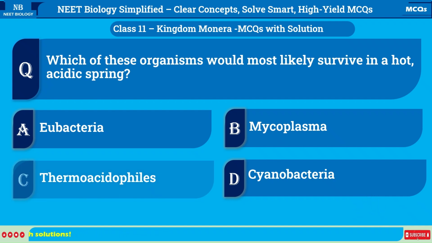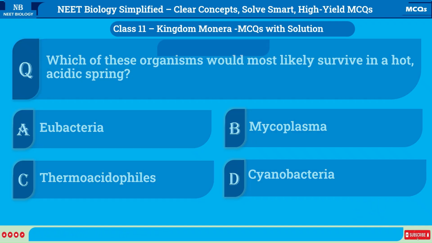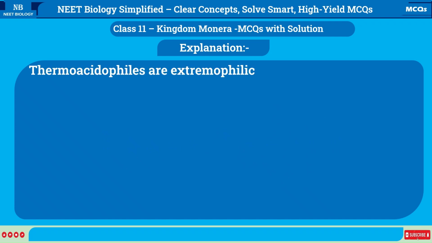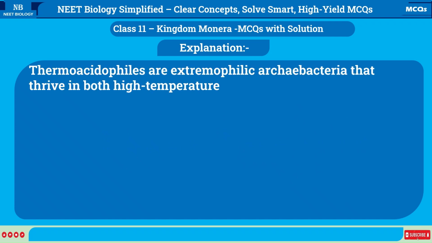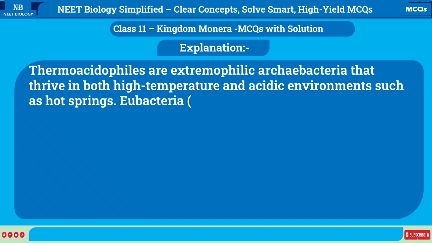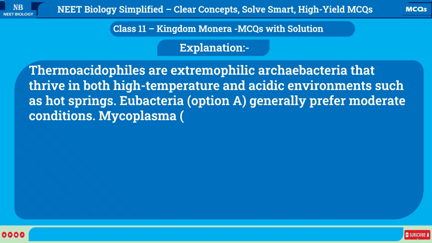Correct answer is C. Thermoacidophiles. Explanation: Thermoacidophiles are extremophilic archaebacteria that thrive in both high temperature and acidic environments such as hot springs. Eubacteria, option A, generally prefer moderate conditions.